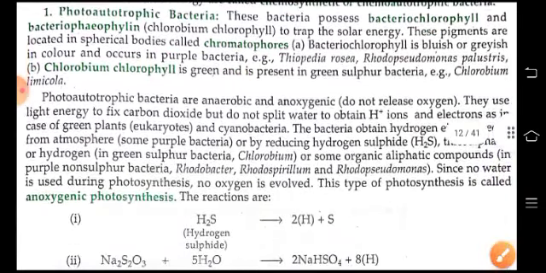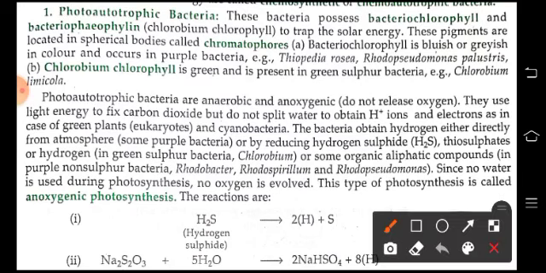Photoautotrophic bacteria are anaerobic and anoxygenic. That means they do not produce oxygen. Oxygen is not involved in this. They obtain the H+ ions from some other aliphatic compounds or organic compounds, and water is not split up into H+ and OH- ions.